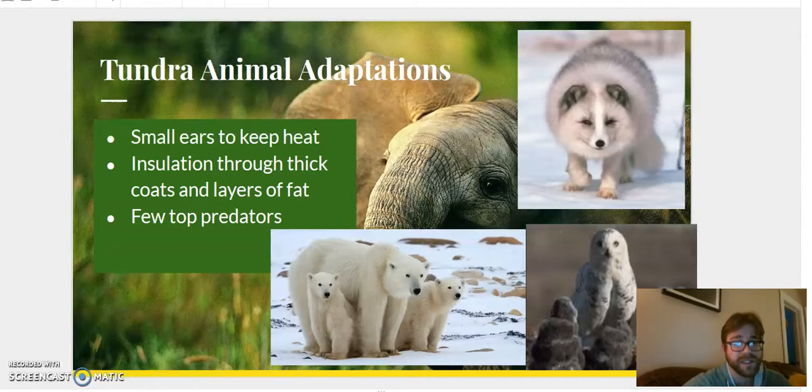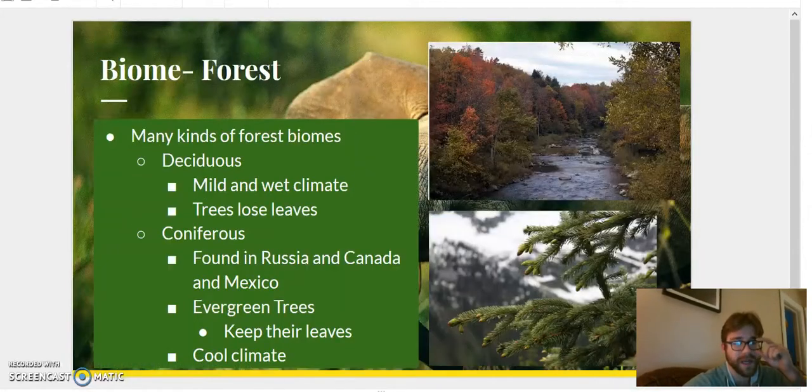All right, what do we see? We have a few more here. Next up, we have forests. All right, so a forest biome, we know there's a few different forest biomes. We've already talked about a rainforest biome. There's also deciduous and coniferous biomes.